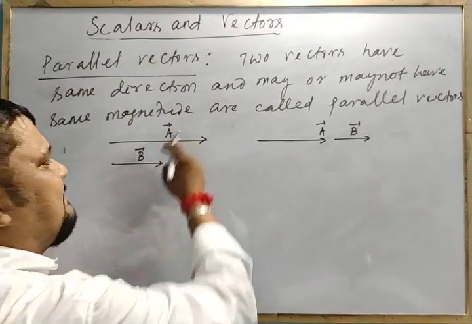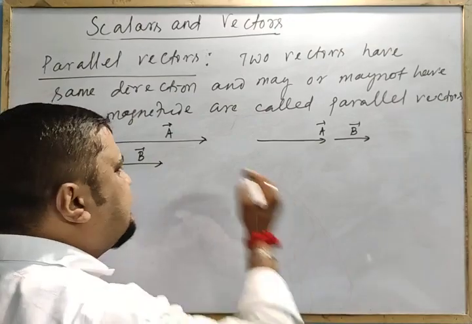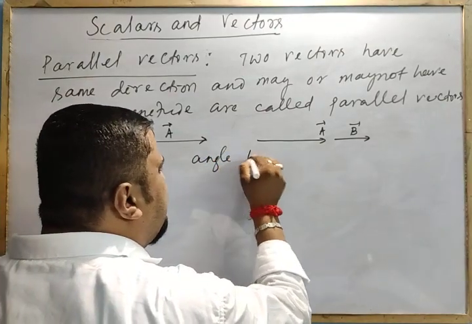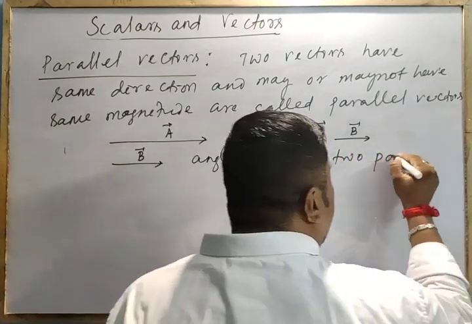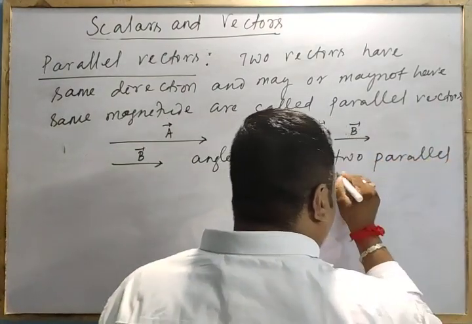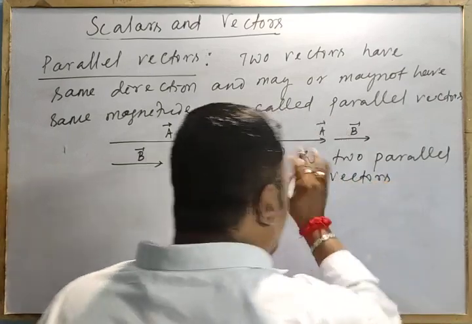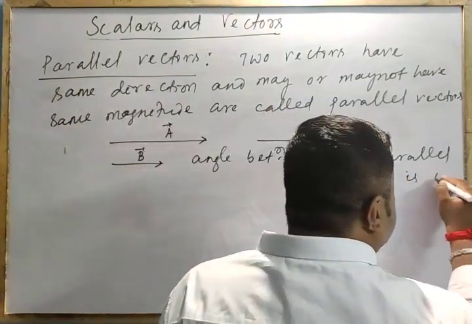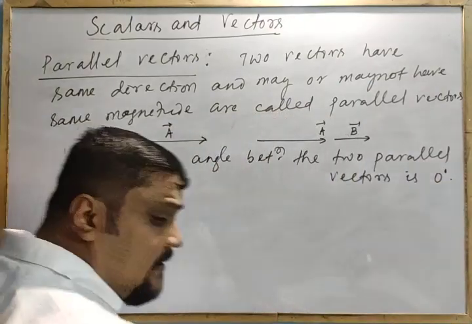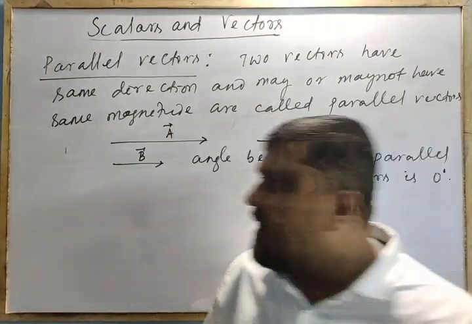Then what is the angle between them? The angle between the two parallel vectors is 0 degree. We will discuss how this angle is calculated. Similarly, another one is called anti-parallel vectors.